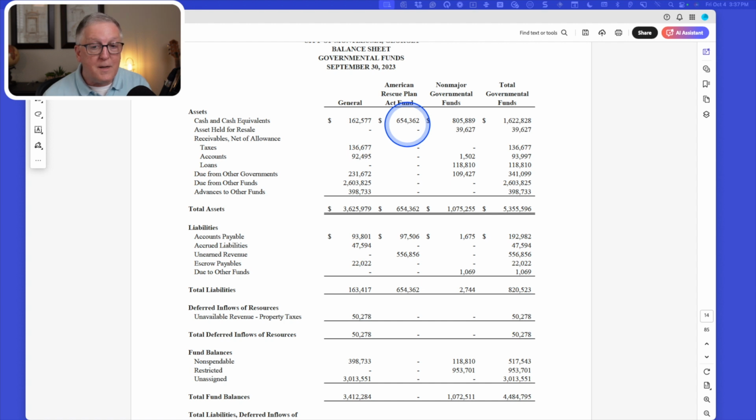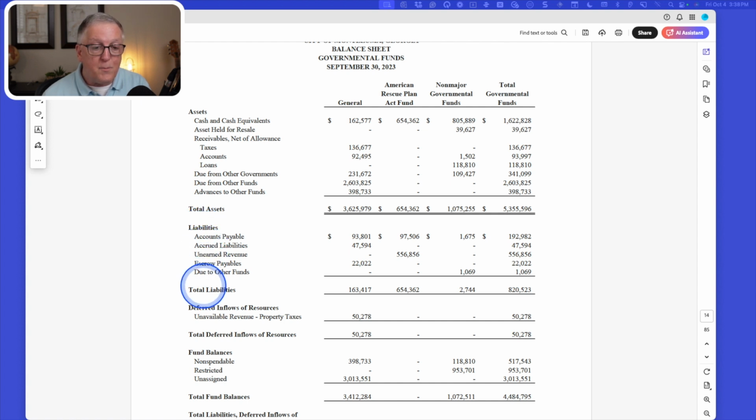So the city has the cash, but they haven't earned the money. That's why we call it unearned revenues. If the city never complied with the grant agreement, it would have an obligation to return the money. And that's why this is sitting inside of liabilities.